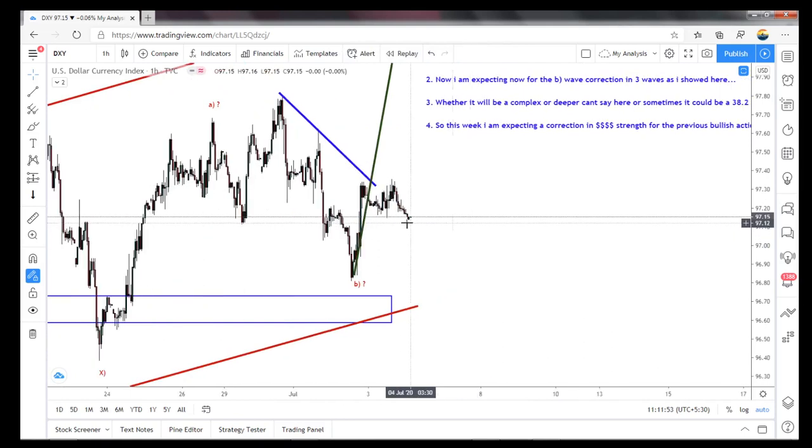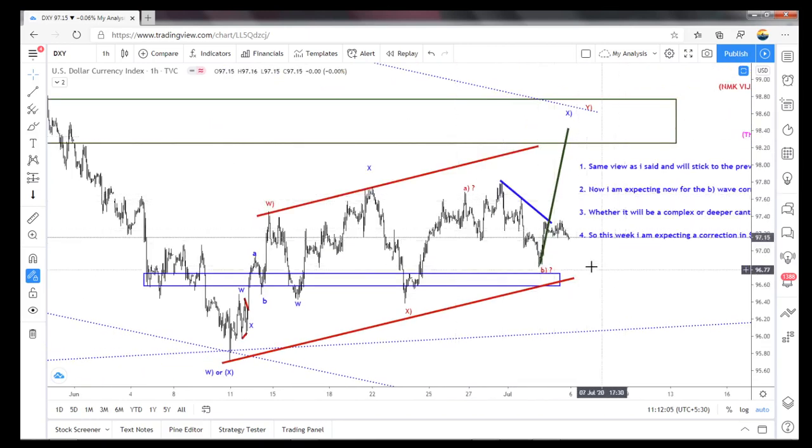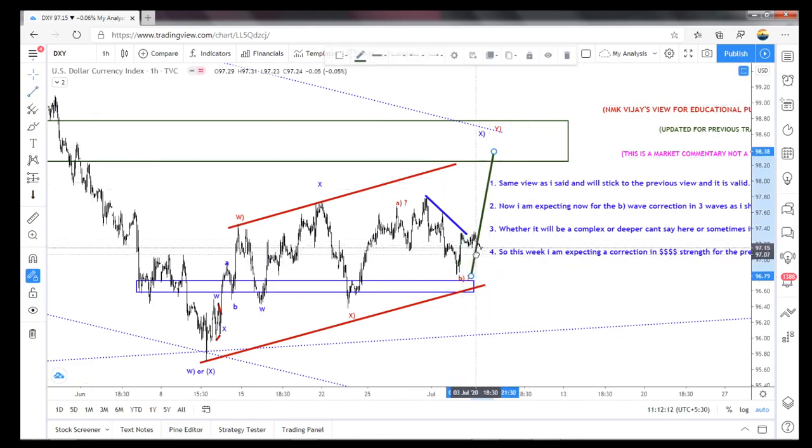So this could be a wave 1 completed, or if it is still a complex correction, again we will consolidate here. How it is possible: it can either go like this up to here, so the whole wave becomes ABC, again it's a W, again the connecting wave has to come for the X wave, and then again ABC.